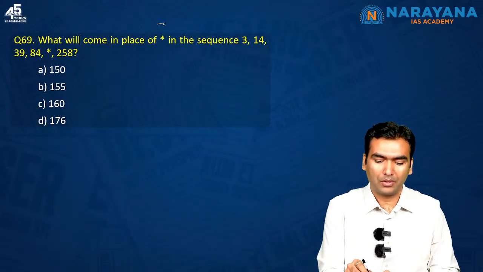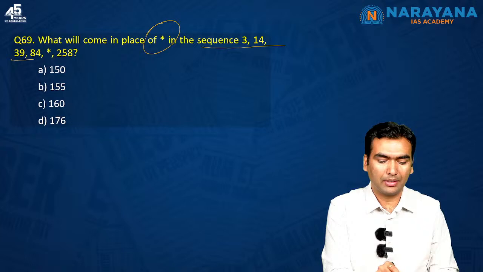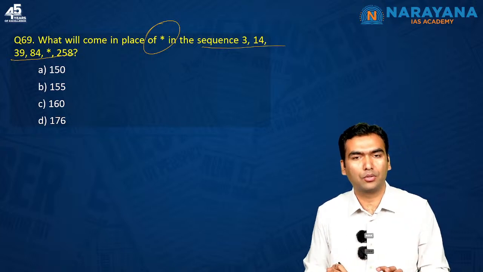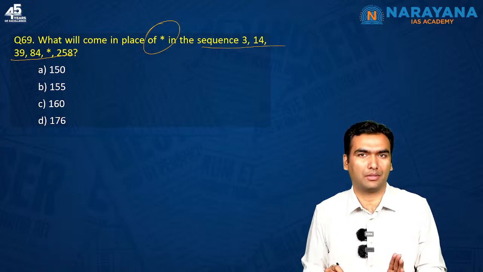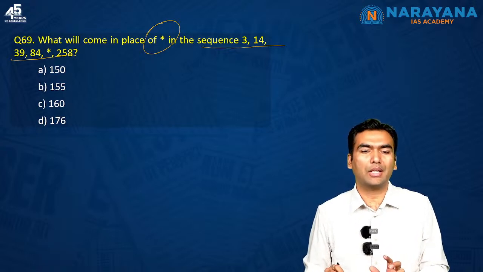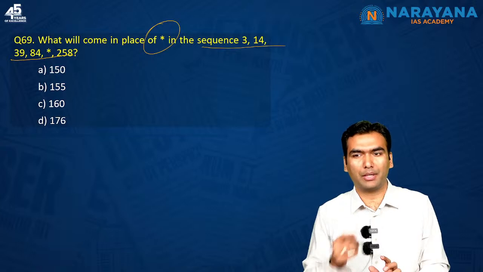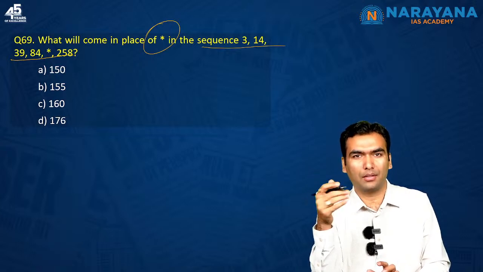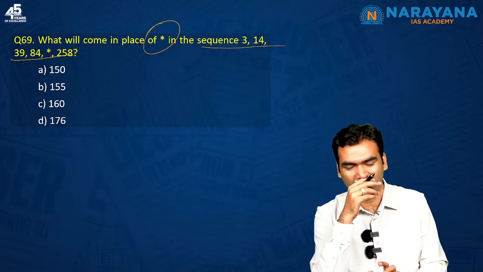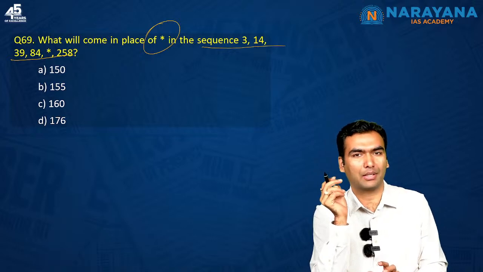What will come in place of a star in the sequence of 3, 14, 39, 84, a star, 258? This was, in my opinion, a relatively difficult question. Why? Because it is not easy to identify the pattern. Usually in a pattern, you simply add the first number, subtract the second number, and you get to know the pattern. Here, in that way, you are not getting the pattern.